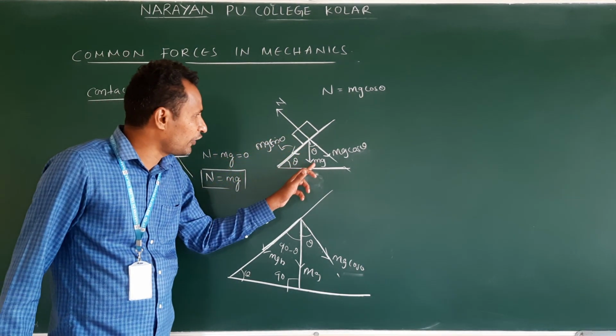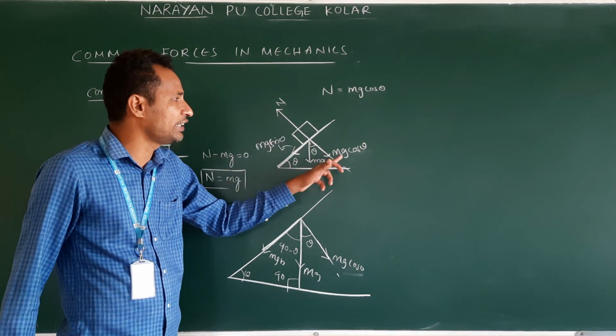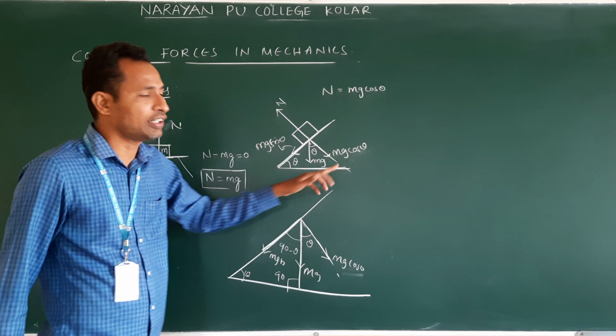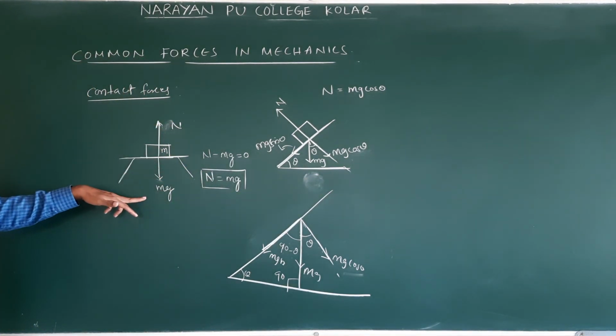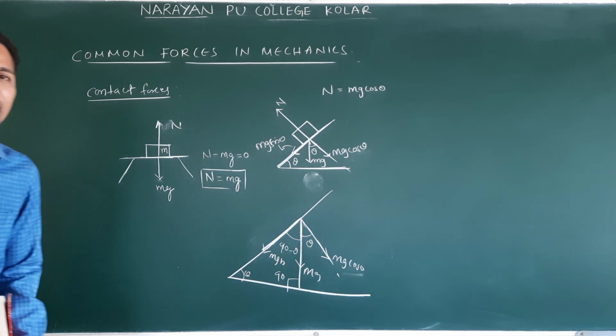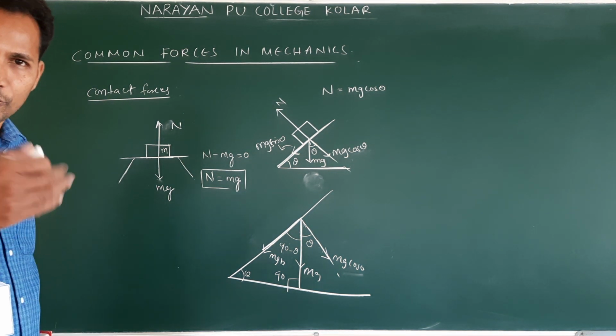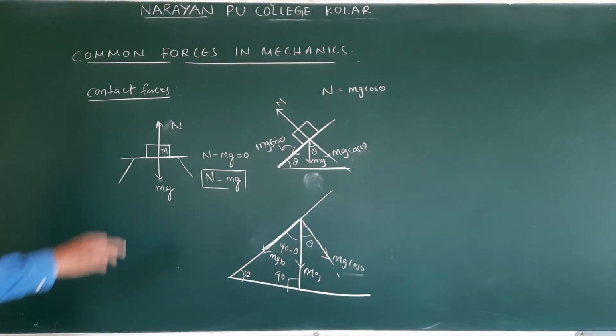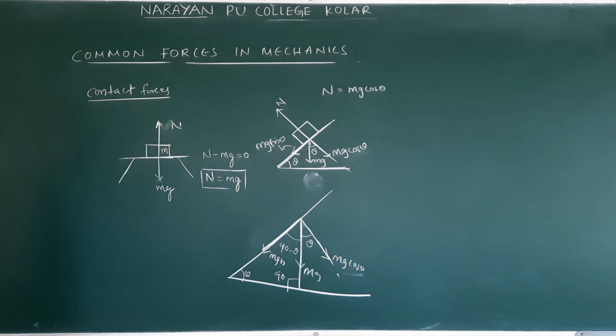So some component of mg balances N. So N is equal to mg cos theta on an inclined surface. On a plane surface, N is equal to mg. This is one kind of contact force. Another contact force is friction. That we will discuss separately, I don't discuss it in this case. First contact force is normal reaction. Another contact force is friction.